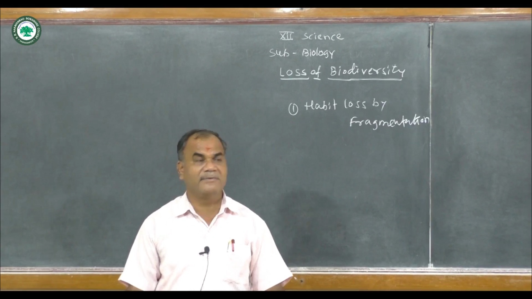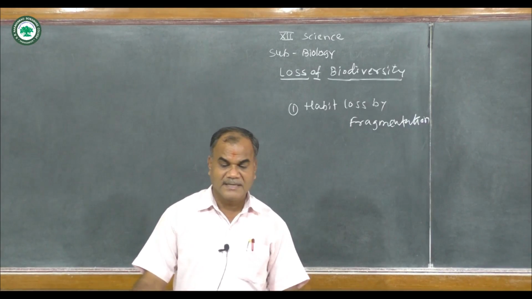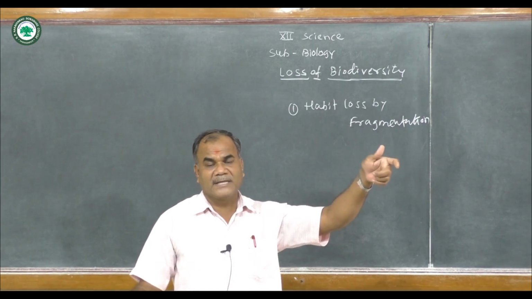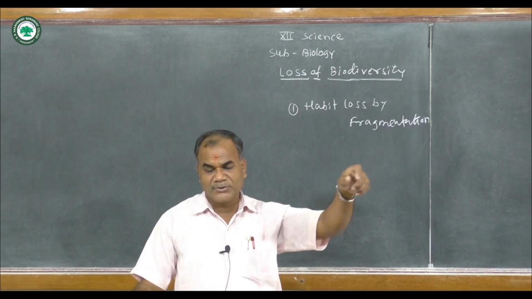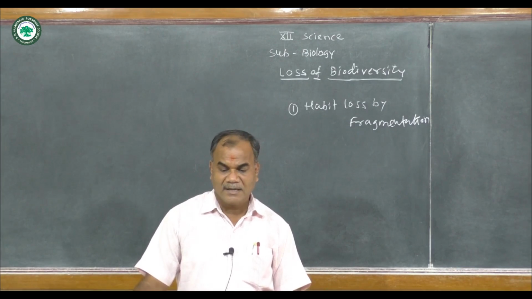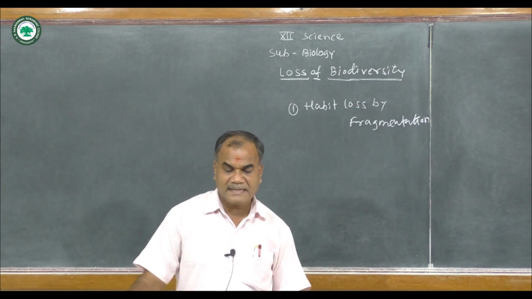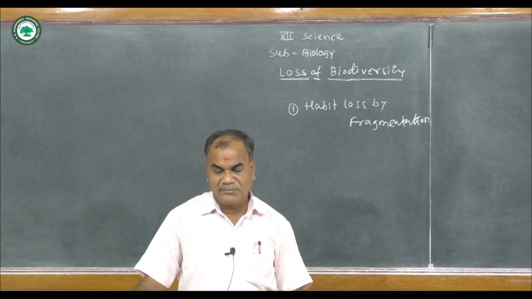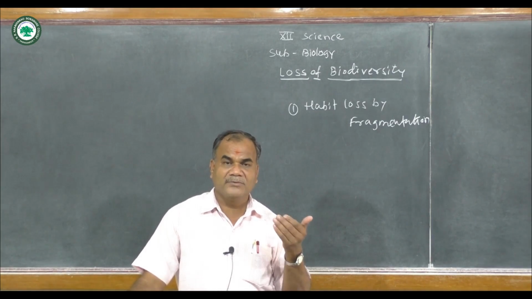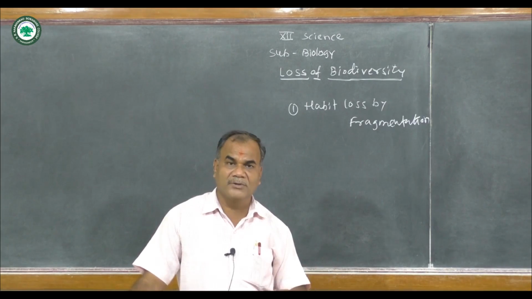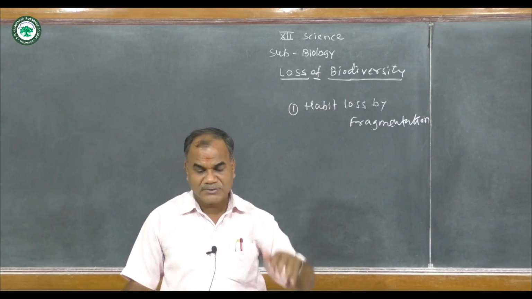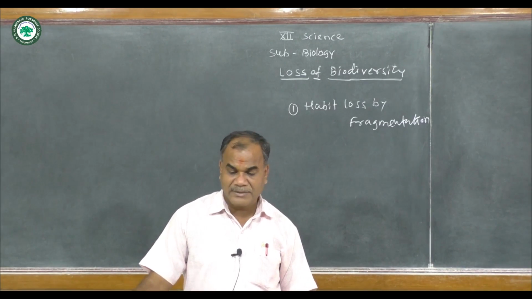Then alien species invasions. What are alien species invasions? New species get introduced into a particular climatic condition or ecosystem, accidentally or intentionally, and there are chances that this proves harmful for native species.